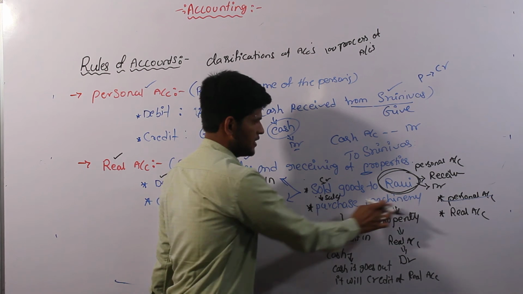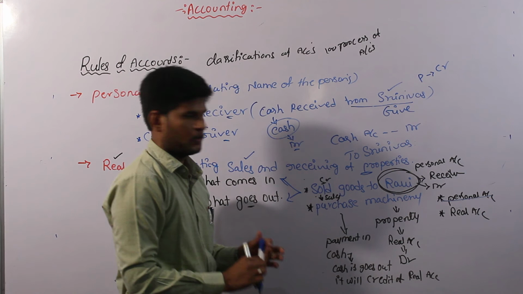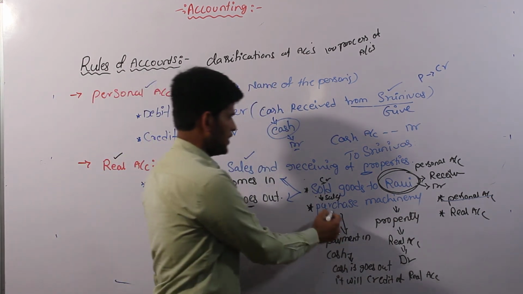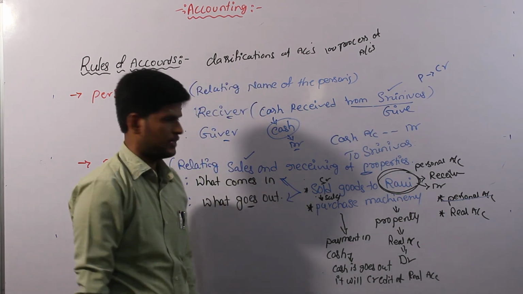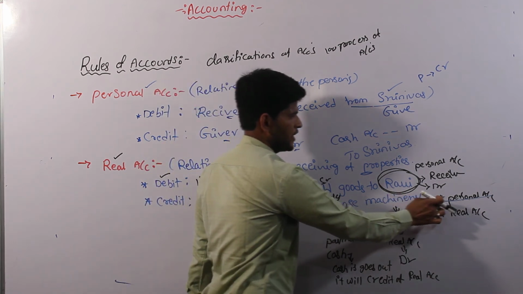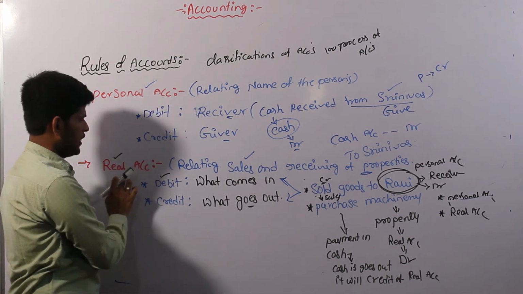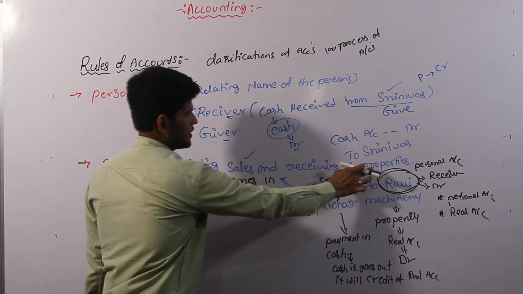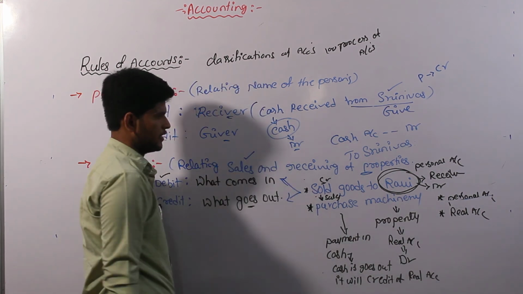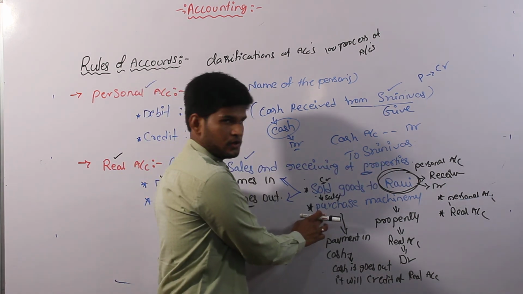Once again I am repeating the second example. Purchase machinery. Before that we have to identify the rule of personal account. Rule of personal accounting is relating to name of the person or artificial person. Here we don't have any artificial person as well as physical person because of purchase as well as machinery. There is no personal account rule, so we can cancel the personal rule and come to the second rule of account, that is real account. Real accounting is relating to sales as well as receiving properties. So the transaction is not having sale, so we can cancel the sales here. And second condition is receiving property. So the condition is to be satisfied.